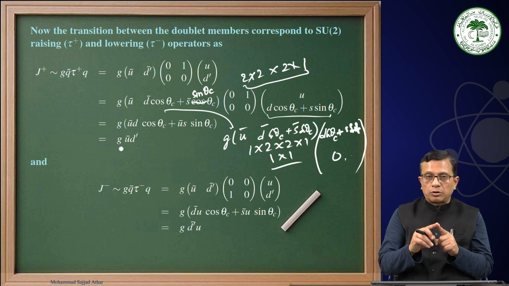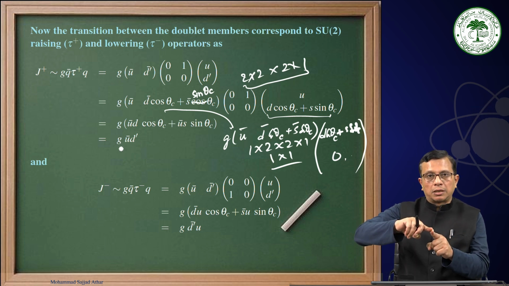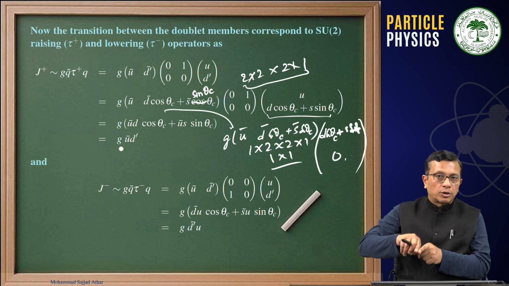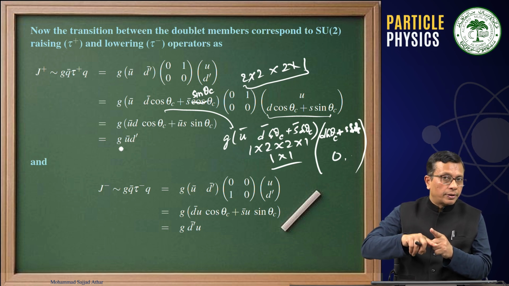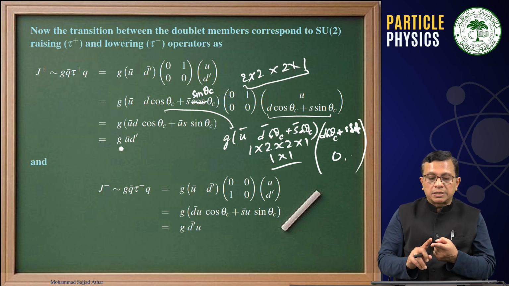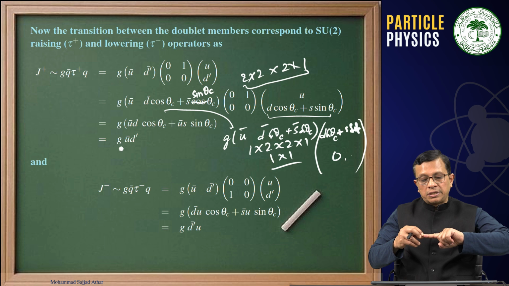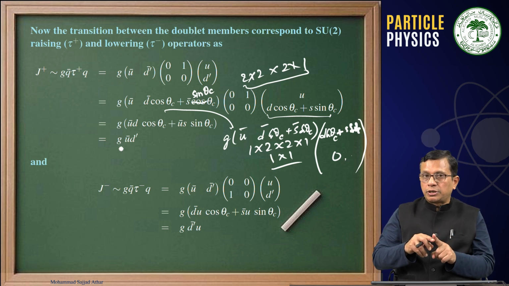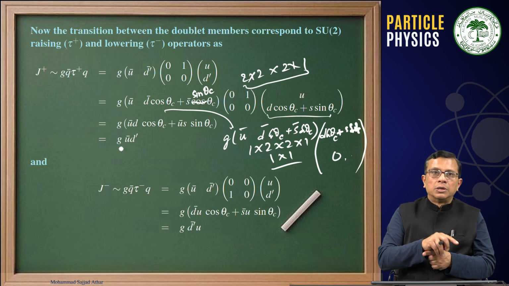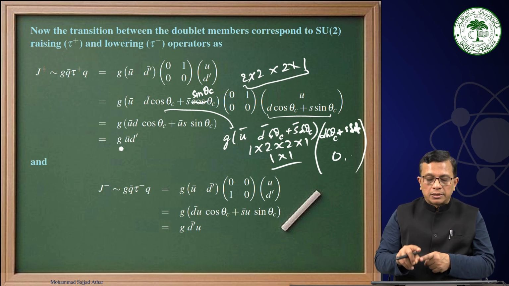And G, we are talking about the interaction strength at the vertex. What that is will be clear very soon, because d′, as you can remember, has d cos θ_C. That means if it is a transition from d to u, then the vertex should contain cos θ_C, and when it is s to u, that vertex should contain sin θ_C.